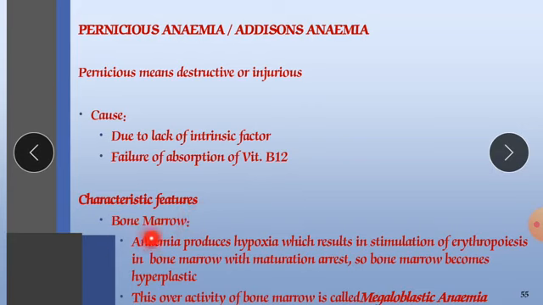Characteristic features: bone marrow. Bone marrow is the major element responsible for production of RBC. Anemia produces hypoxia, which results in stimulation of erythropoiesis. Hypoxia is nothing but reduced oxygen carrying capacity.